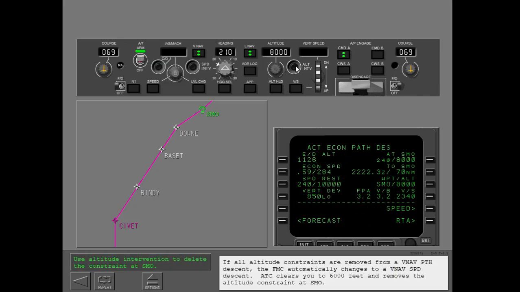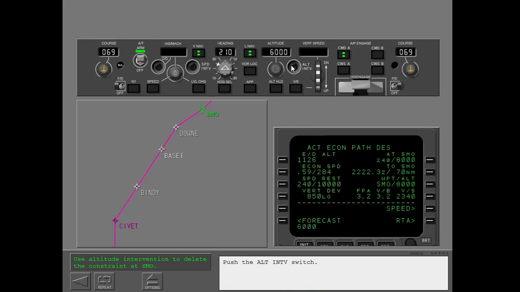If all altitude constraints are removed from a VNAV path descent, the FMC automatically changes to a VNAV speed descent. ATC clears you to 6,000 feet and removes the altitude constraint at Santa Monica. Continue. Push the altitude intervention switch.